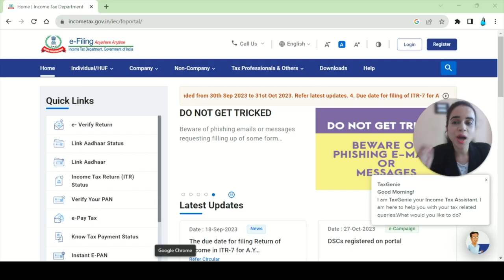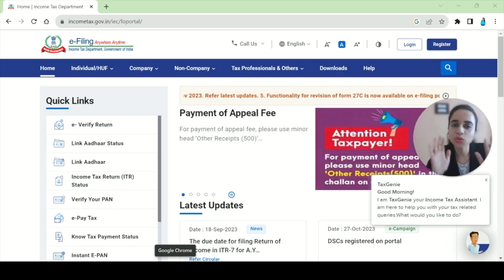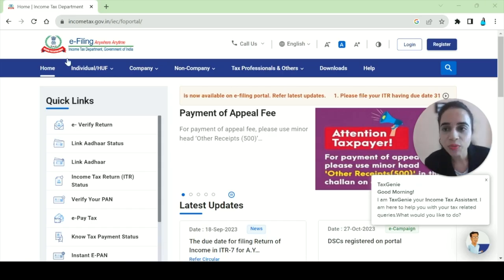So if you are a salaried employee and you have one house property and certain income from other sources and no other income, then you don't need a CA to file your income tax return. You just need your 10 minutes to file your income tax return by yourself. Let's learn how. So this is the income tax portal.